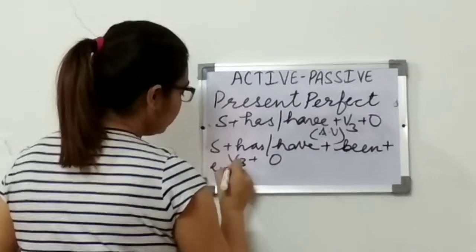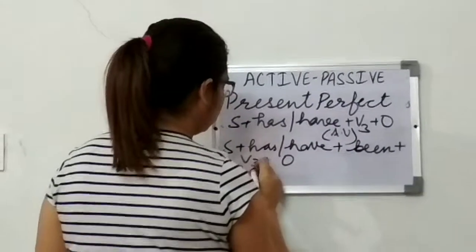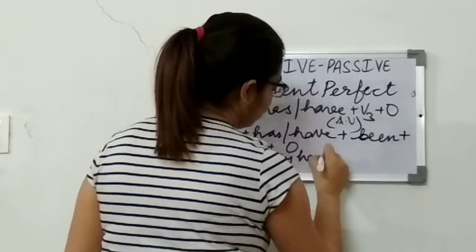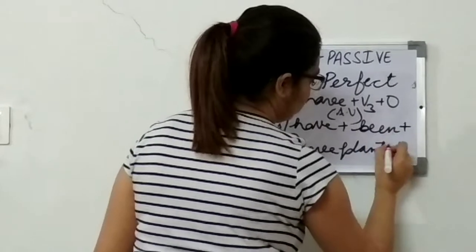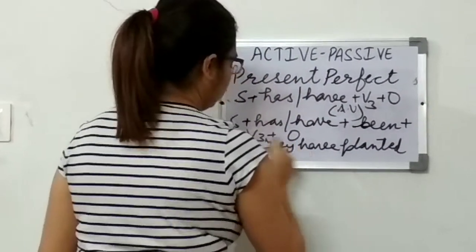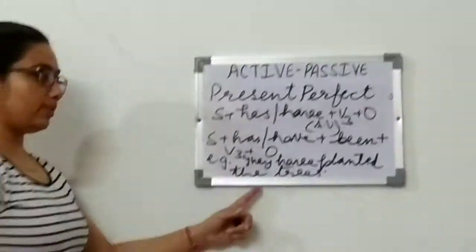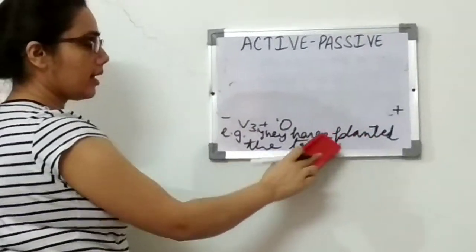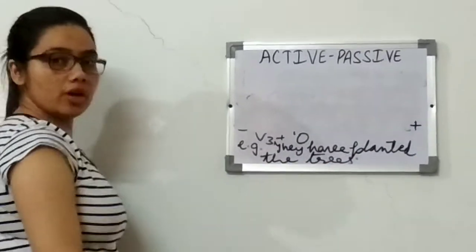For example, they have planted the trees. Now look at this example. They have planted the trees. Here, they is your subject, have is your helping verb, planted is your main verb, trees is your object.